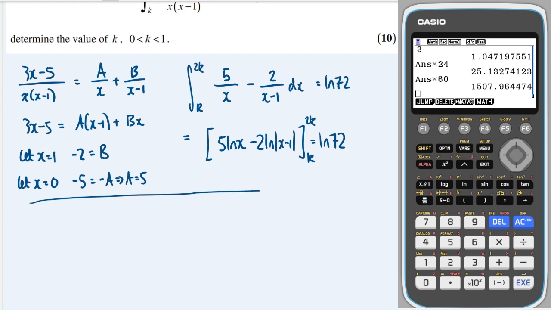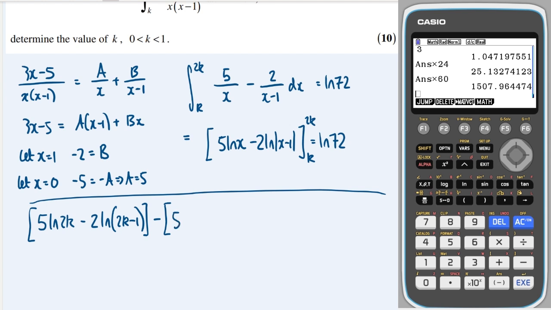Okay, great. Right, let's now actually sub in those limits. So I'm going to get 5 lots of ln 2k minus 2 lots of ln (2k minus 1), and I'm then going to be subtracting, this is looking horrible already, 5 lots of ln k minus 2 lots of ln (k minus 1).